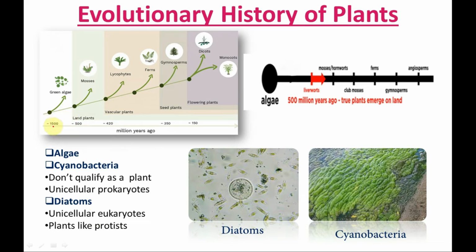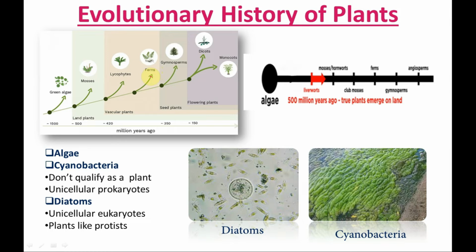Here in this picture, take a look. The green algae are the common ancestors of all plants. Green algae evolved into the first land plants, which are mosses. After that, mosses evolved into the first vascular plants, which are the lycophytes. Then the lycophytes evolved into the ferns, which are also vascular plants.